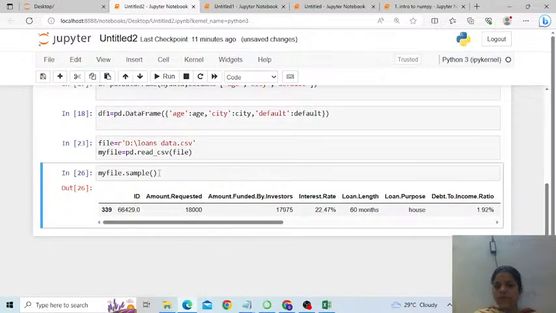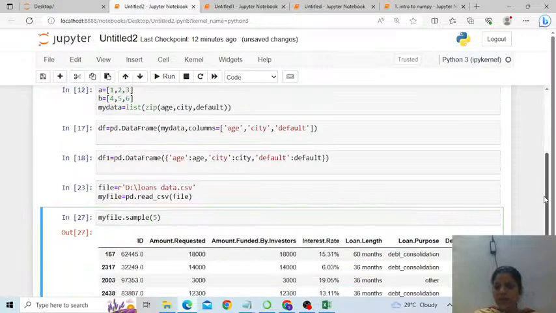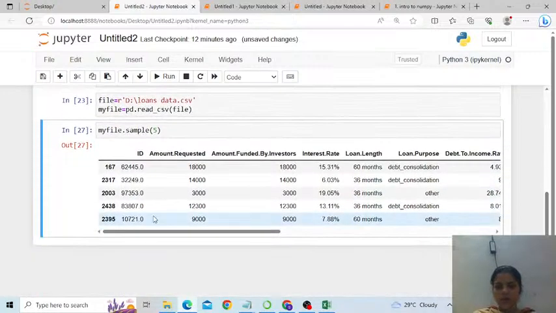When you use the function sample from Pandas, it randomly selects a single row. If you want any 5 rows to be selected, then pass the number as an argument and it randomly chooses any 5 rows, maybe row number 167, row number 2317, till row number 2395. Hoping you understand. Clear? Suppose you want to see the columns in this file, then simply type columns.